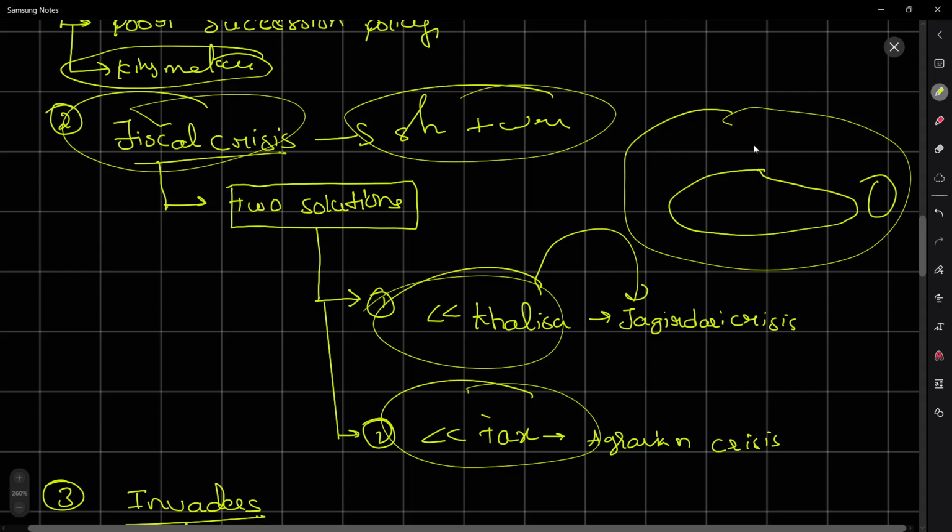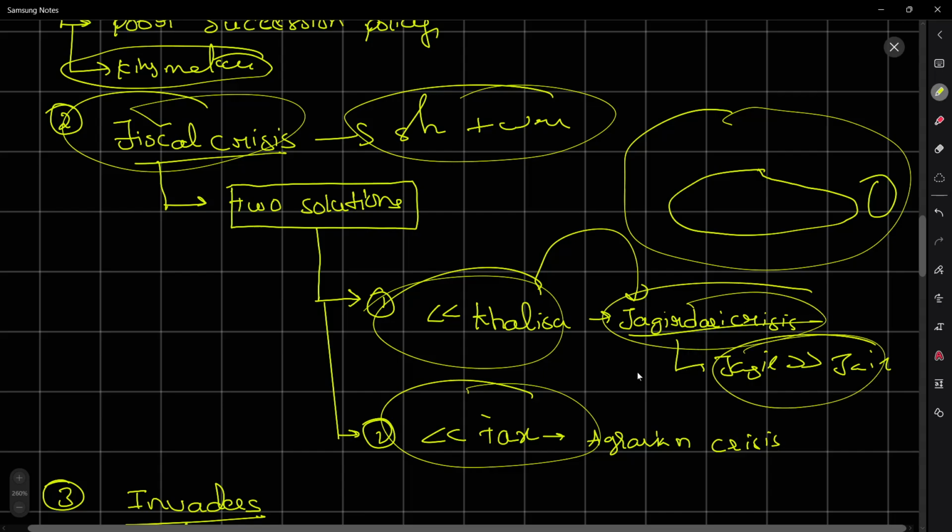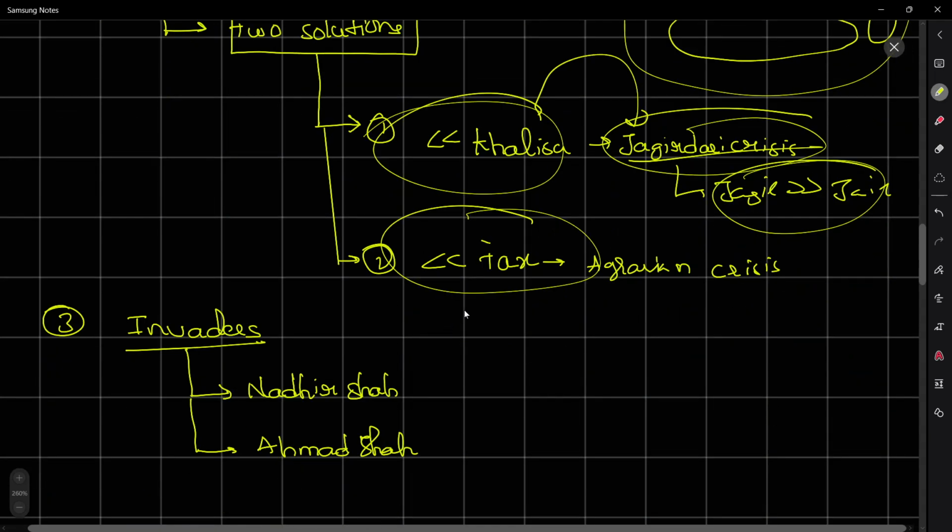What happens if the Paibaki land gets decreased? The Jagirdars will be losing income. So the Jagirdars were mutinous against the crown, because the Jagirdars were increasing but the Jagir was decreasing, which led to the Jagirdari crisis. And the second solution that Aurangzeb took was that he increased the tax on the peasants from one third of the produce to one half of the produce.